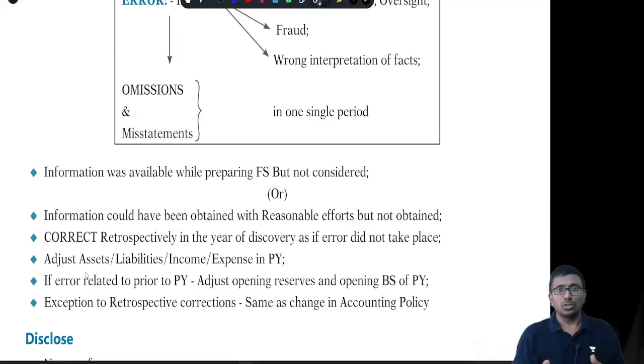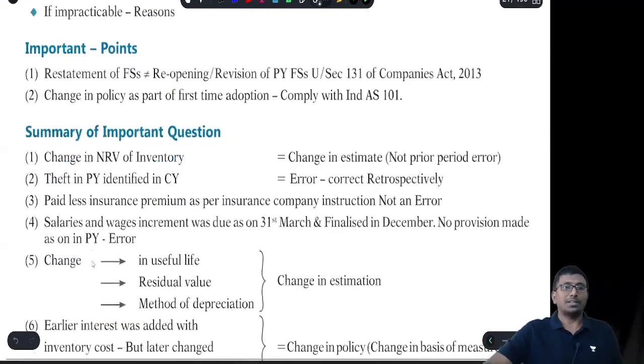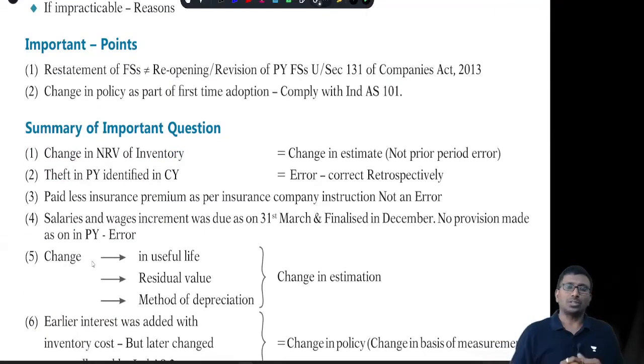As I already told you, in the case of retrospective restatement, the third balance sheet is mandatory. Okay, right? If you can't follow this retrospective restatement because of the periodic effect, you can't do it, then cumulative effect. The same rules and regulations are applicable even in this case. Some other important points: restatement of financial statements does not amount to reopening of financial statements or a revision of financial statements under section 131 of the Companies Act. No, it is not.